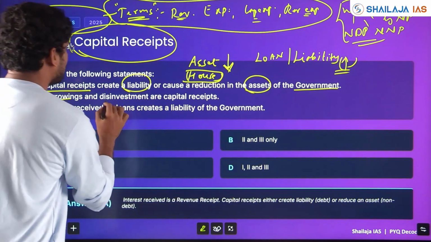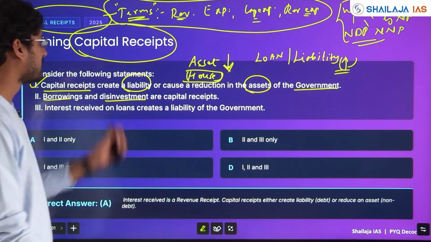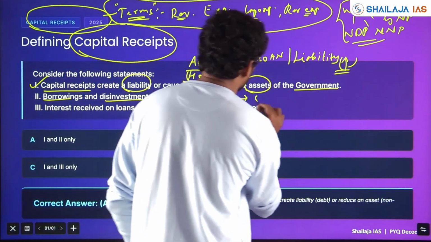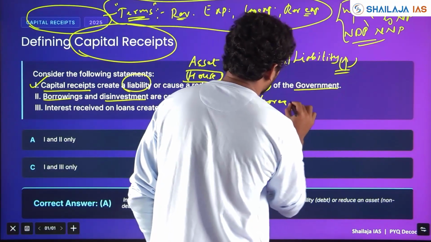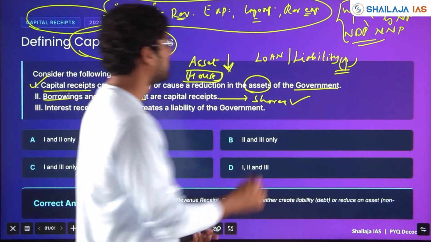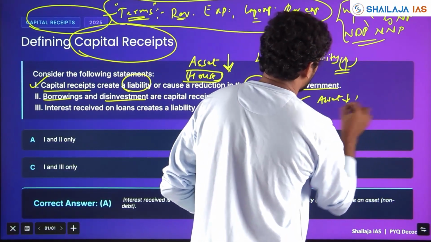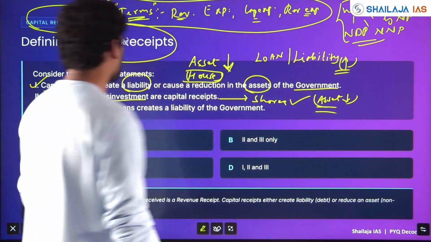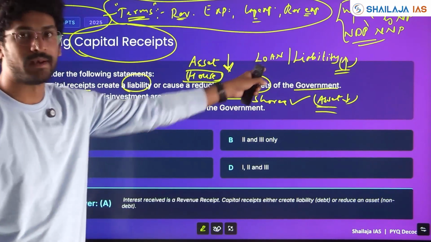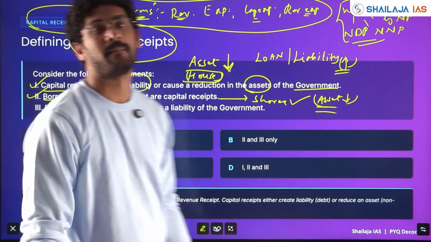Borrowing and disinvestment are capital receipts. What is disinvestment? You have shares in the company and you are selling those shares. That means the asset you are reducing. The company you are selling, so the asset is getting reduced. Borrowing creates liability, for example a loan. So these are examples for capital receipts.